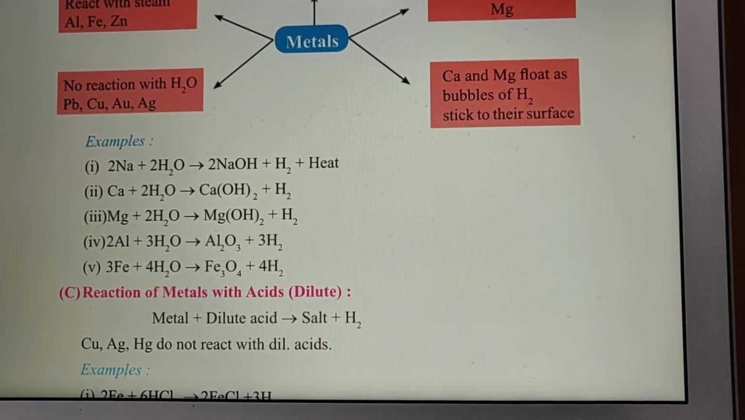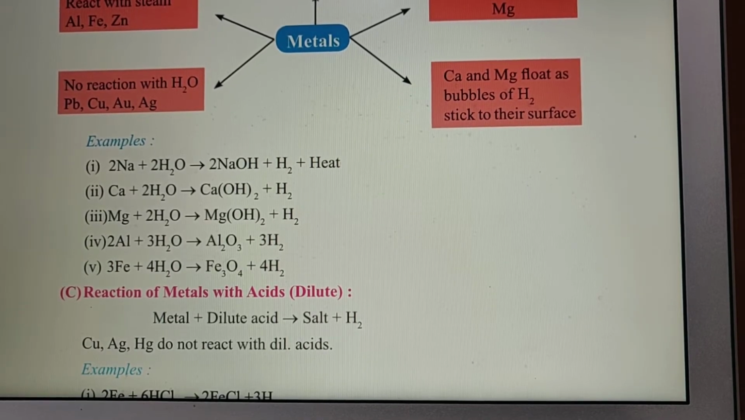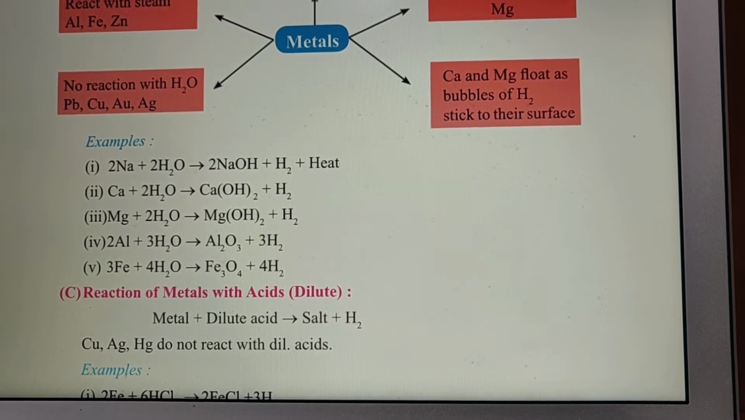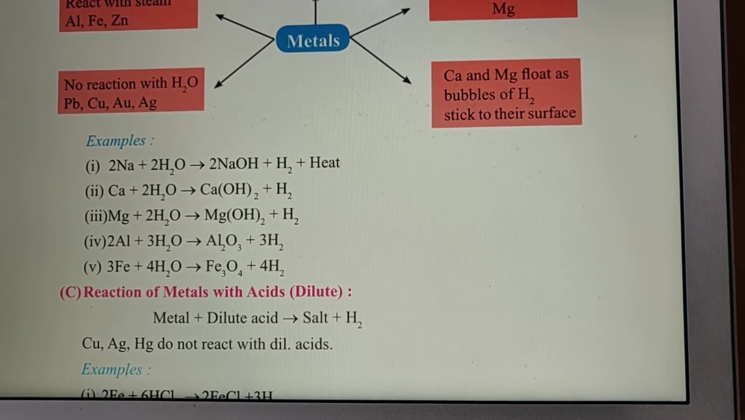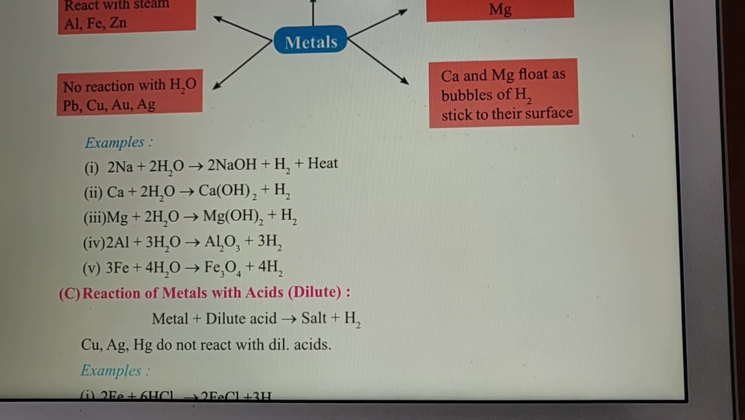hydroxide, aluminium plus water gives aluminium oxide and hydrogen, iron plus water gives iron oxide, ferric oxide. In all the cases you see hydrogen gas is being produced. The water may be in the form of cold, hot or steam, as you can see from the table.